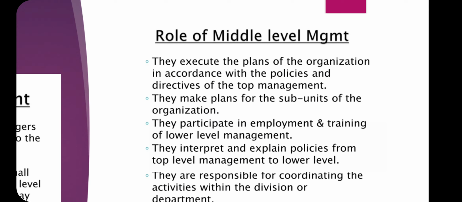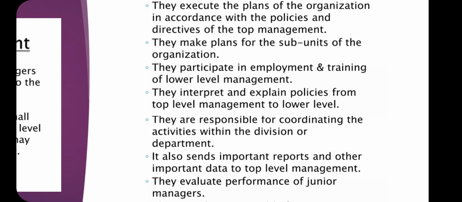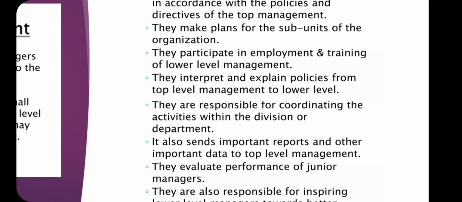The very first one is they execute the plans of the organization in accordance with the policies and directives of the top management. As we have just discussed, top level management has the responsibility to make the plans, policies, budgets, strategies, etc. Now the middle level management has the responsibility to execute those plans in the organization, according to the policies and directions of the top management. Next is they make plans for the sub units of the organization. There are also some sub units in the organization, so middle level management makes the plans for those sub units.